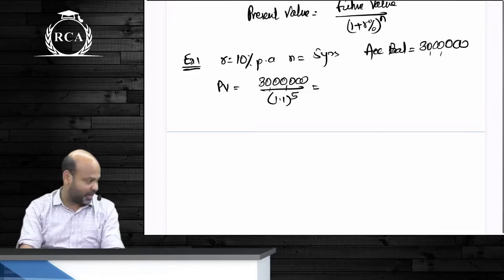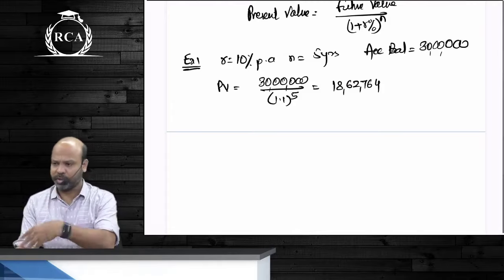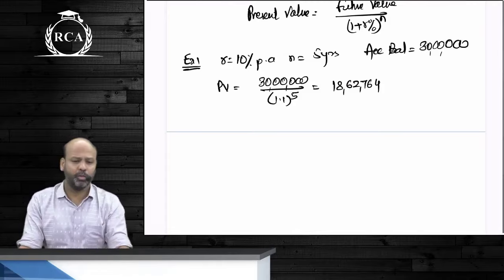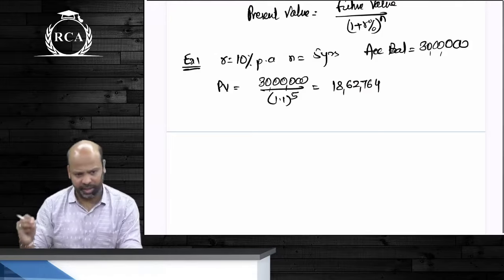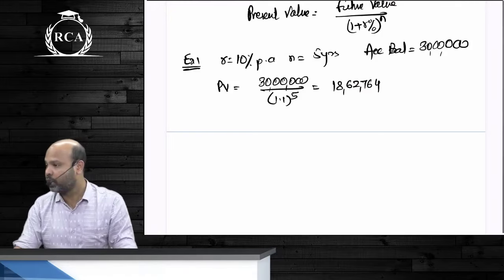30 lakhs divided by 1.1 whole power 5. How much is the value, guys? 18 lakhs. Round it off to the nearest rupee, guys. If the cash flow is about 100 rupees, we will round off to 2 decimal points. If it is about 1000 rupees, you can round it off to 1 or 2 decimal points. But anything more than that, Asad beta, freely round it off to the nearest rupee.